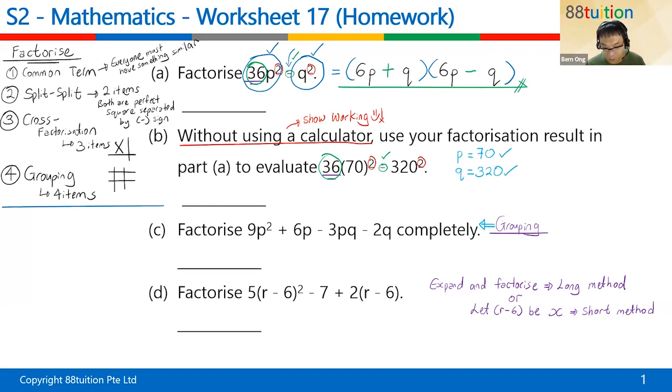Now what do you do? The question asks you to use the factorization result. Where is the factorization result? Is this one down here? So you use it. Have an equal sign. All right. Have a big bracket. Have another big bracket. All right. There is a 6 down there. Put back the 6. There's a 6 down here. Put back the 6. What is P? P is a 70. So you exchange the 70 into it.